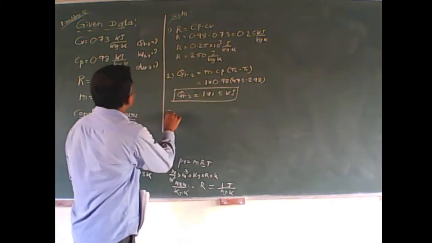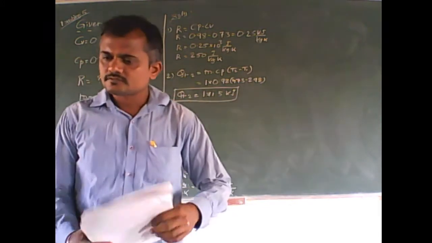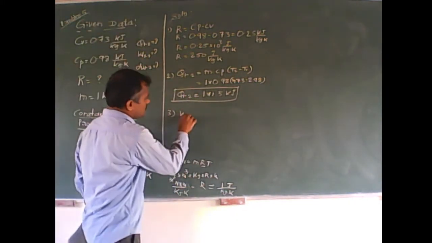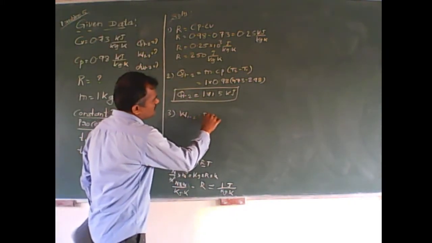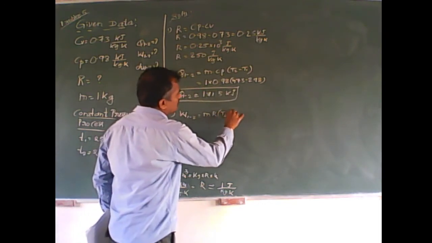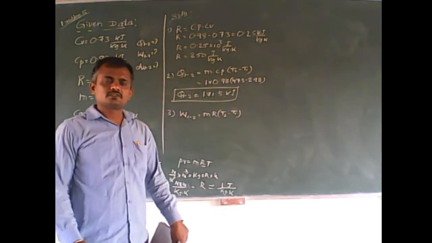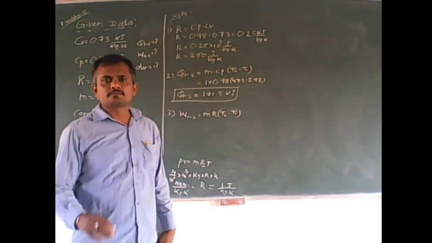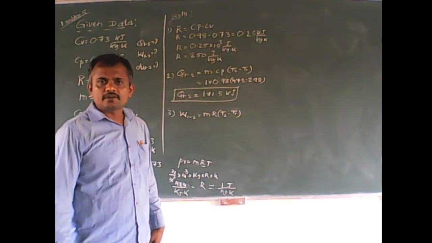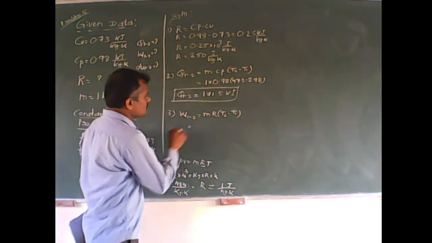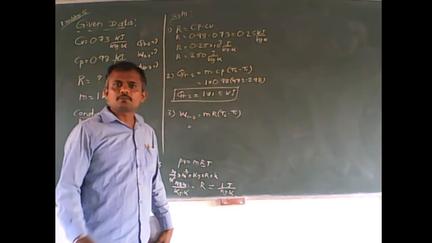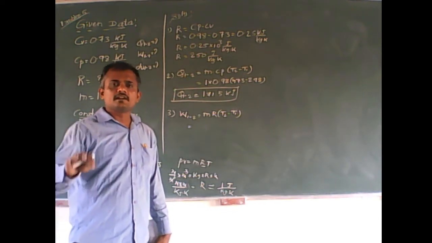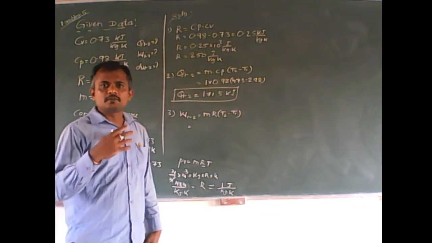Afterwards, we shall move on to the next, that is work done. What is the expression for work done? Work done is equal to mR into T2 minus T1. These are all common expressions which you will see repeatedly in the next unit, thermodynamic processes on gases like constant volume, constant temperature, constant pressure, adiabatic, isentropic, reversible and irreversible processes.